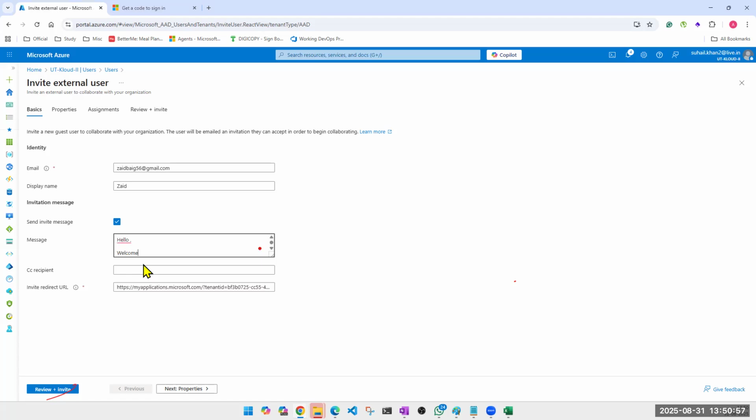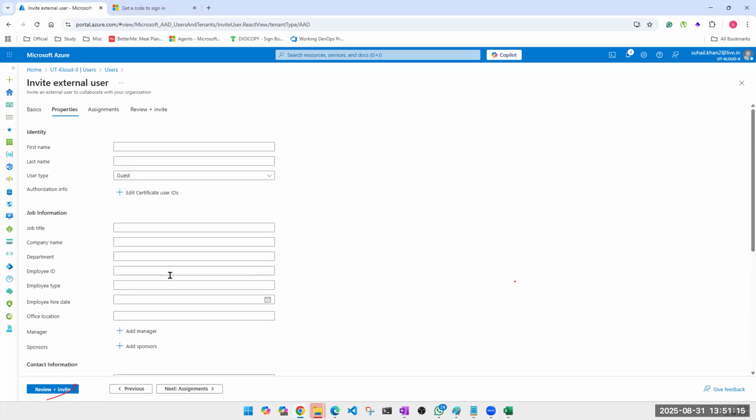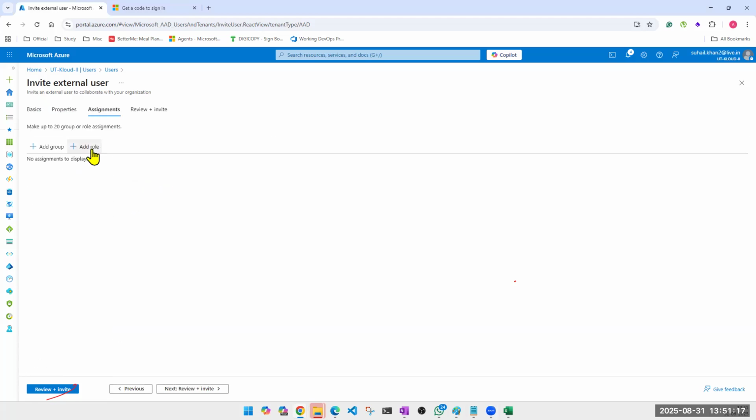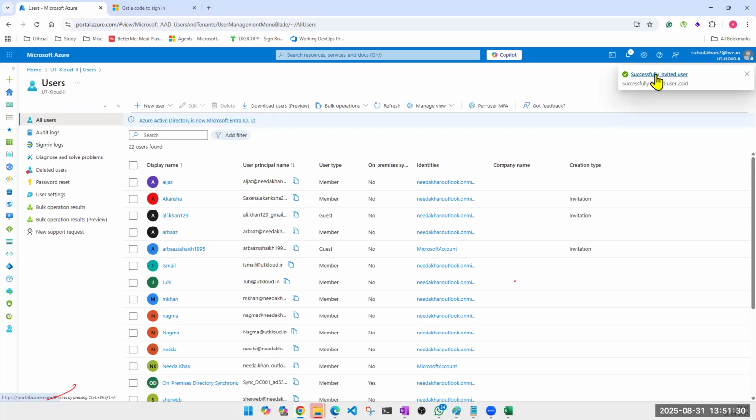And you can create this welcome message and it works. So this is how you send it. You can CC your manager just to show that, okay, we have sent it. Next, again, these details I can fill or I can leave them. What level of access do I want to give him? As of now, none, but I can decide it from here. And invite. The moment I send the invite, it will appear in my database. Let's see how it looks. Successfully invitation sent.